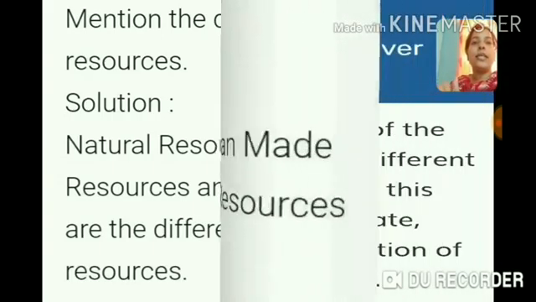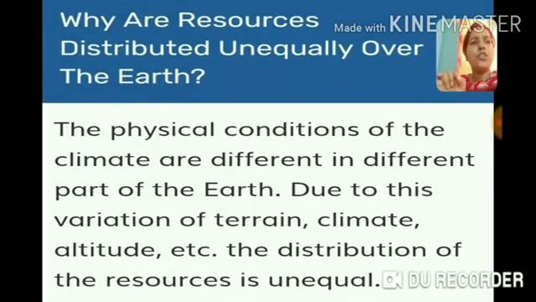The next question is, why are resources distributed unequally over the earth? Unequally means not divided in an equal way. The reason is that the physical conditions of a place, or the physical conditions of the climate, are different in different parts of the earth. Due to the variation of terrain, climate and altitude, meaning height, the distribution of resources is unequal.